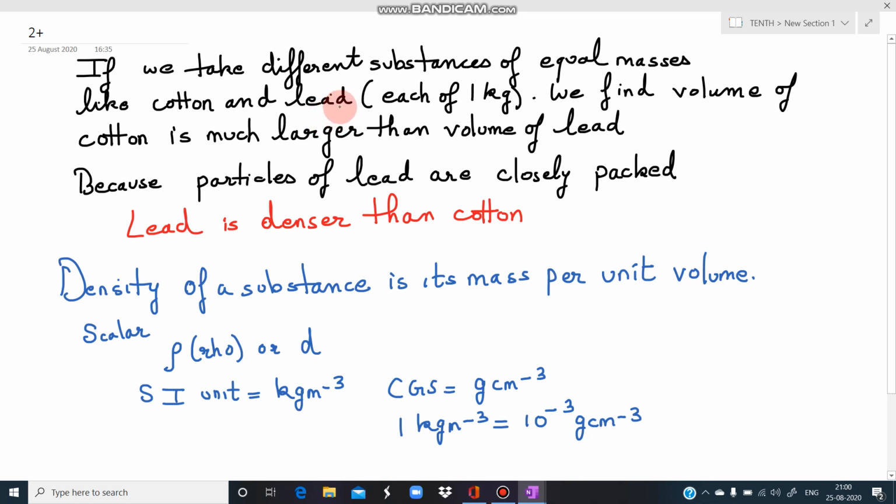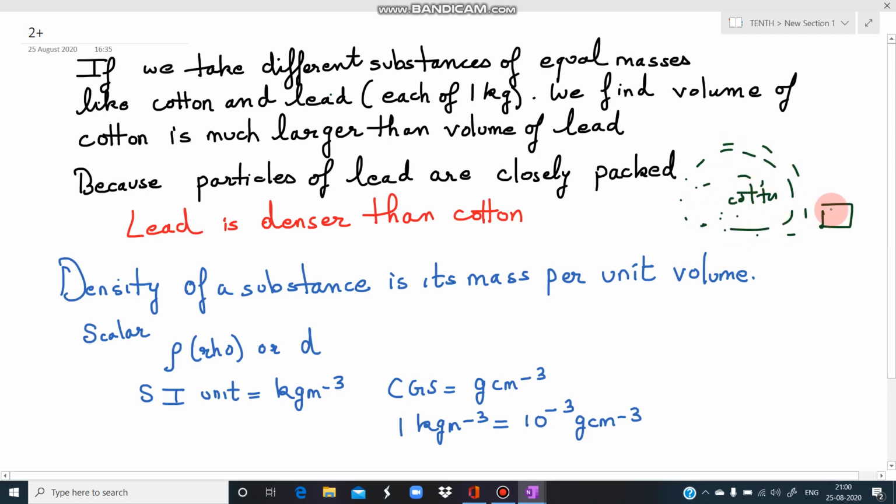that their volumes are different. The volume of cotton is much larger than the volume of lead. Like, the 1 kg of cotton becomes this big, but lead can be only this much, isn't it? The volume of cotton is like this for 1 kg and the volume of lead is this much only. So what is the reason behind it? Why is the volume of lead less? Because the particles of lead are closely packed.